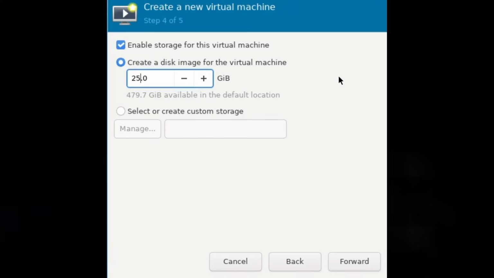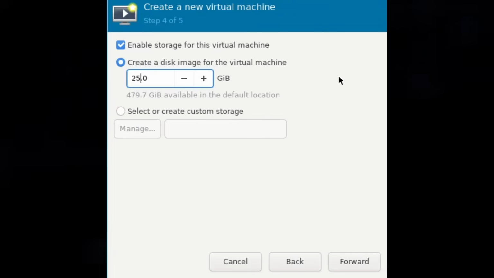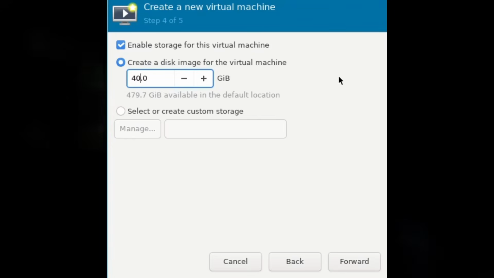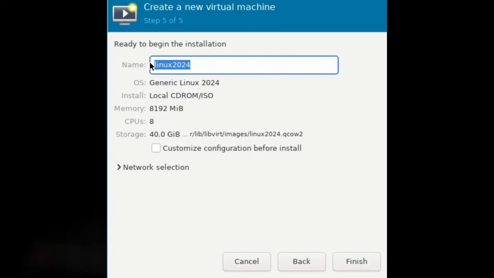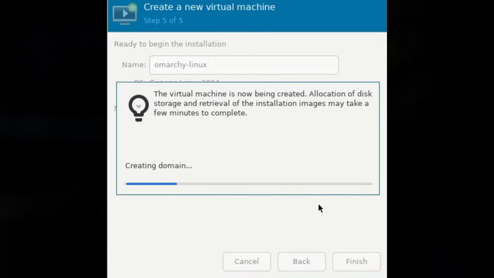I don't actually know how much space we need to give it on the virtual hard drive. I am aware this OS comes with a bunch of pre-installed stuff like an Office suite and I believe even ChatGPT. Let's go ahead and give it, I don't know, 40 gigabytes. That should be enough, shouldn't it? And we'll call it Omarchy Linux. Okay, and we're finished now. Let's go ahead and boot this up.